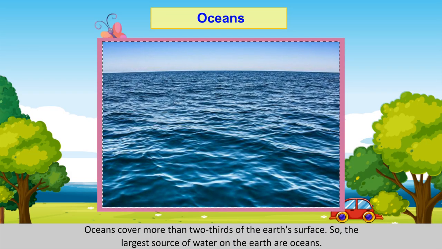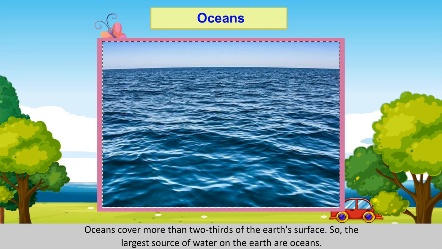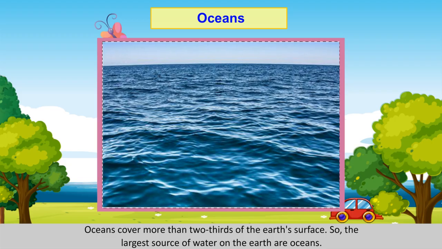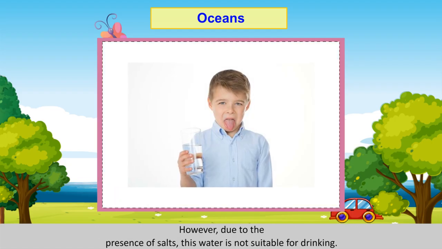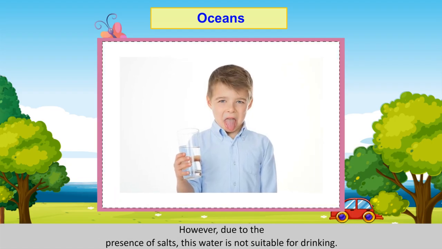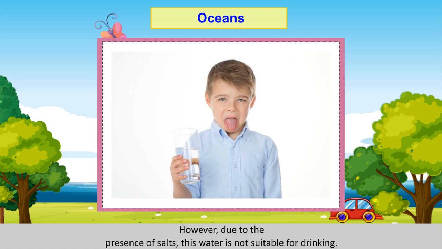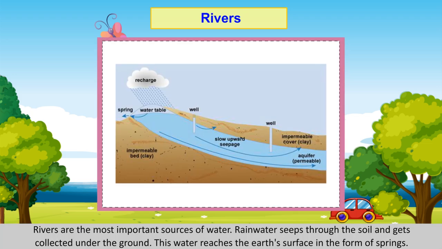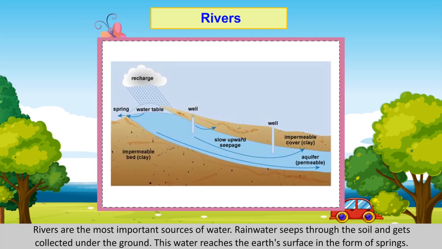Oceans. Oceans cover more than 2/3 of the Earth's surface, so the largest source of water on the Earth is oceans. However, due to the presence of salts, this water is not suitable for drinking. Rivers. Rivers are the most important sources of water.